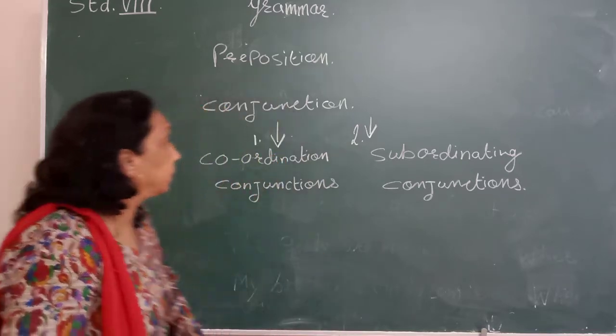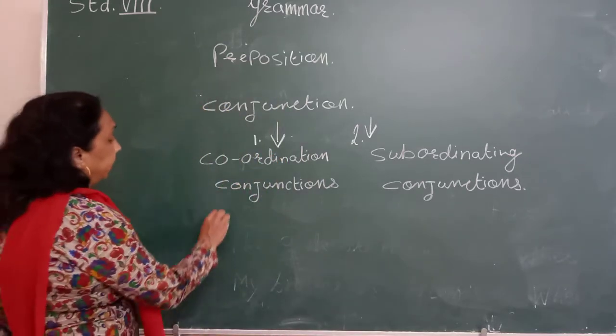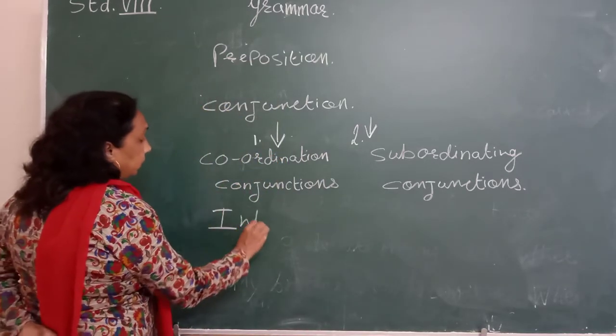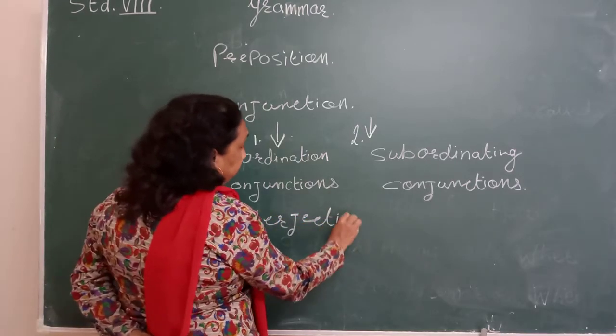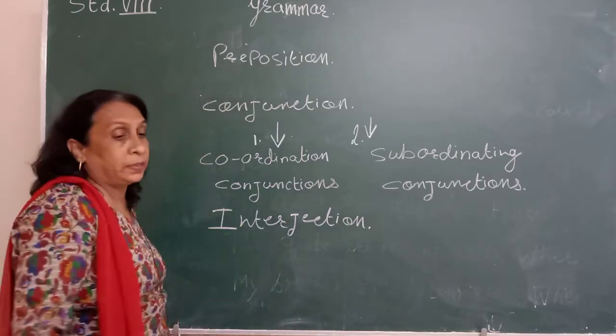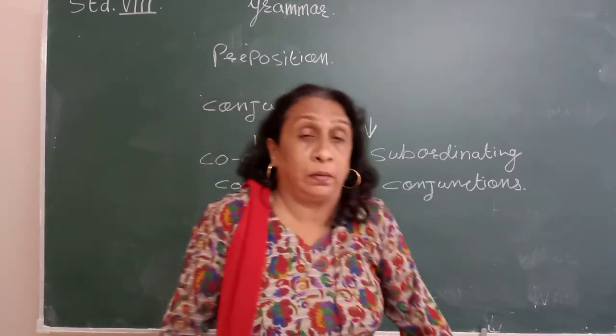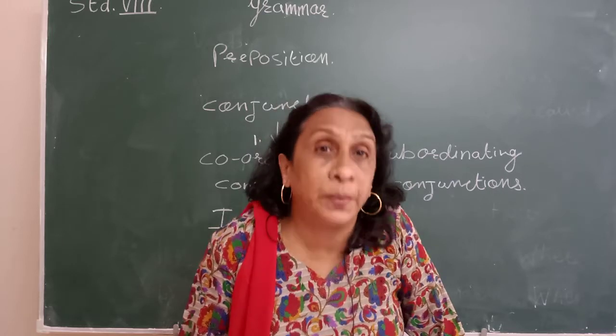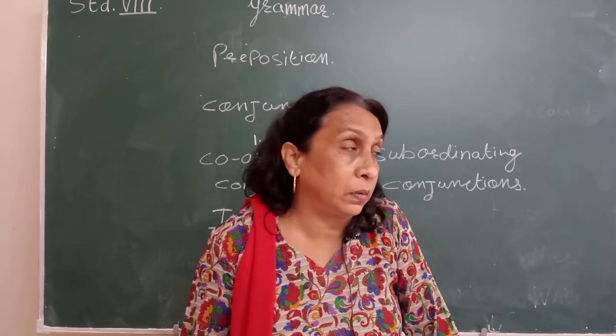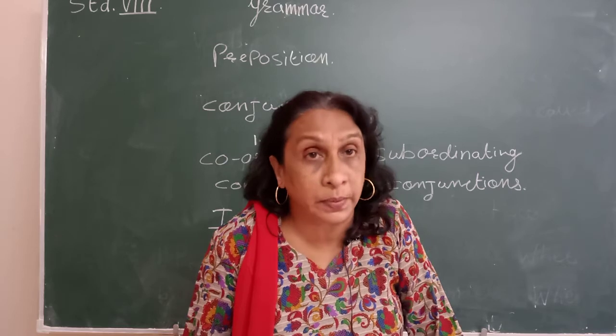Okay. Now the next part of speech is interjection. Interjection means the sudden feeling when we express surprise, happiness, or when something suddenly happens.